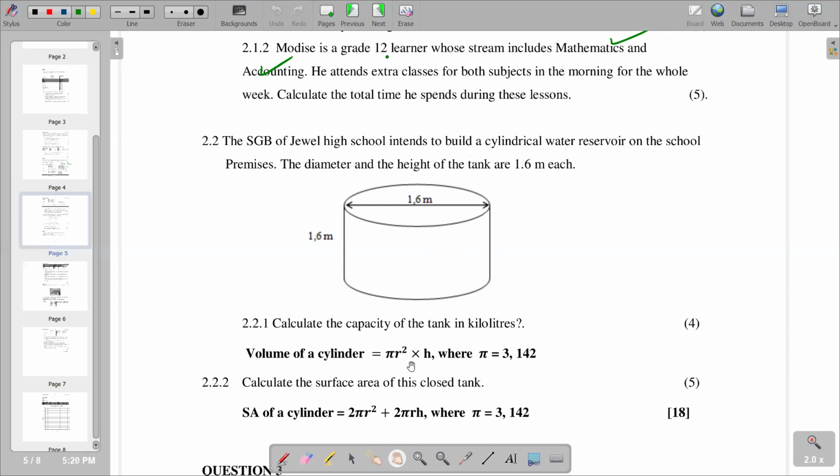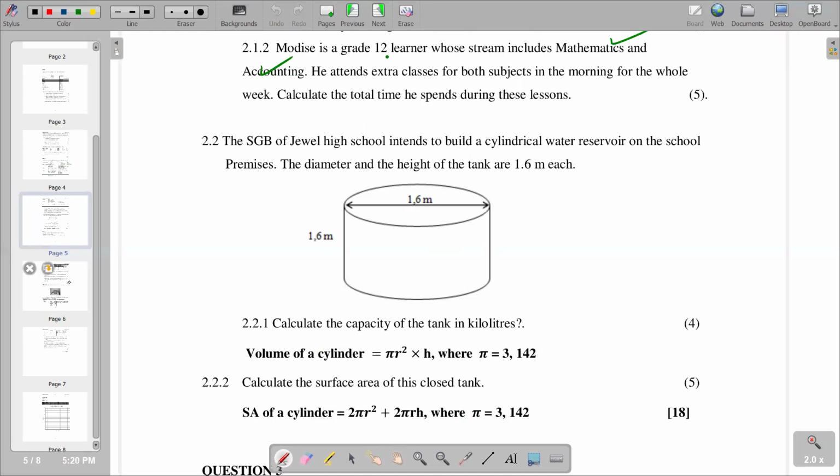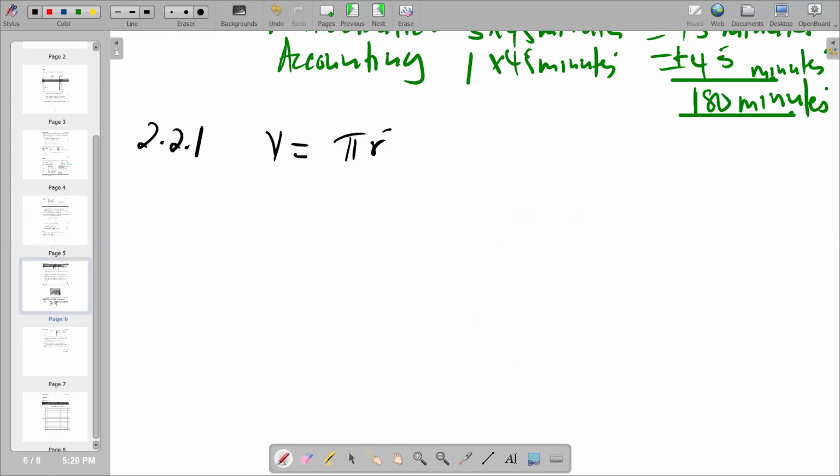But the volume of a cylinder will give you it as pi r squared times h, where pi is equal to 3.142. So 2.2.1, whereby we are saying volume into the formula given, pi r squared times h.